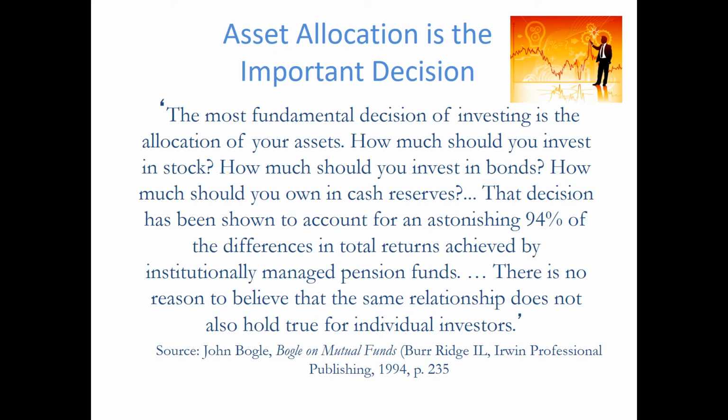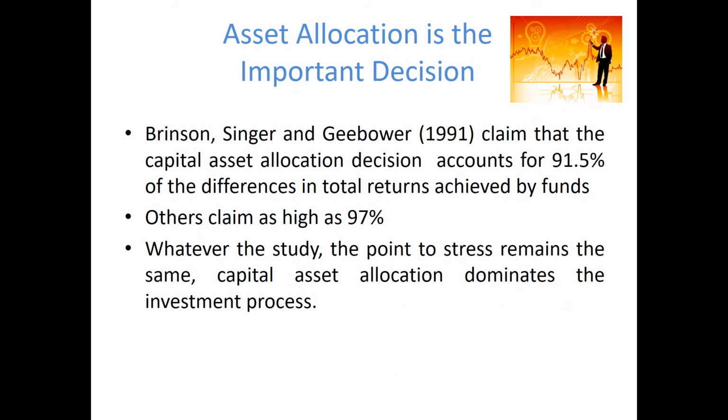Research has shown that asset allocation explains a large portion of the variance in performance across different portfolio managers. For example, the quote that we see here on the screen is a statement that says that up to 94% of differences in total returns achieved by pension fund managers can be attributed to the asset allocation decision. Similarly, academic studies have found that the proportion of overall difference in performance that can be explained by asset allocation is somewhere between 90 and 97%.